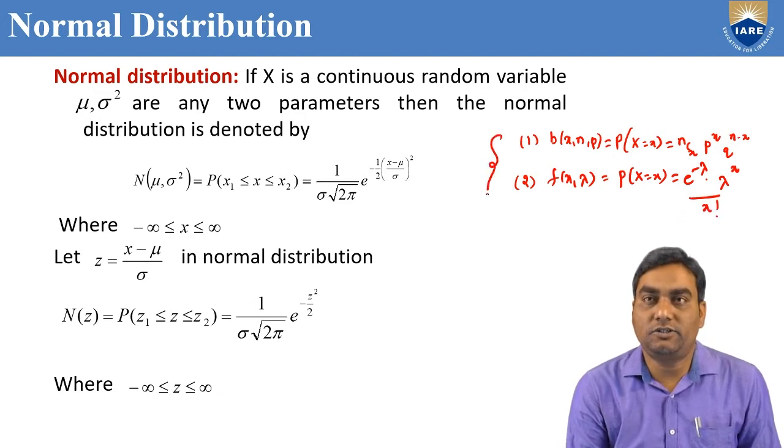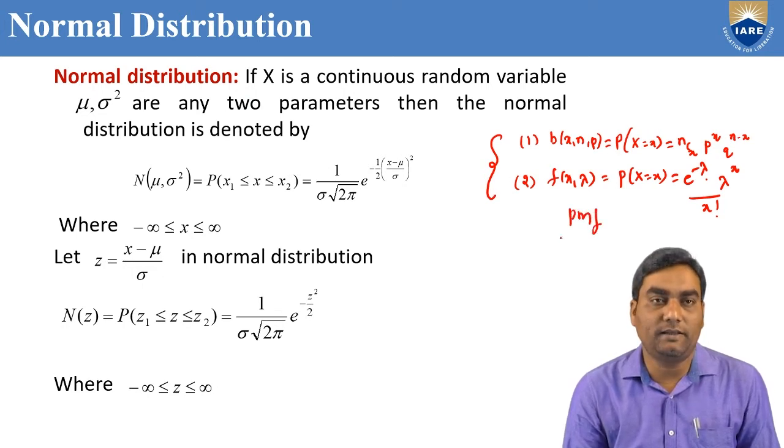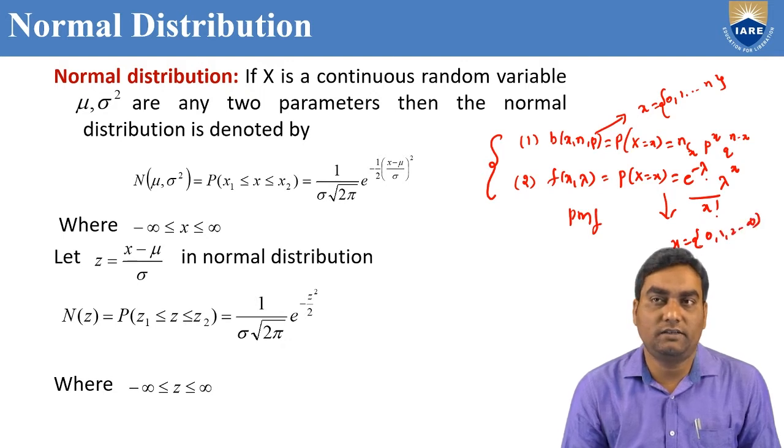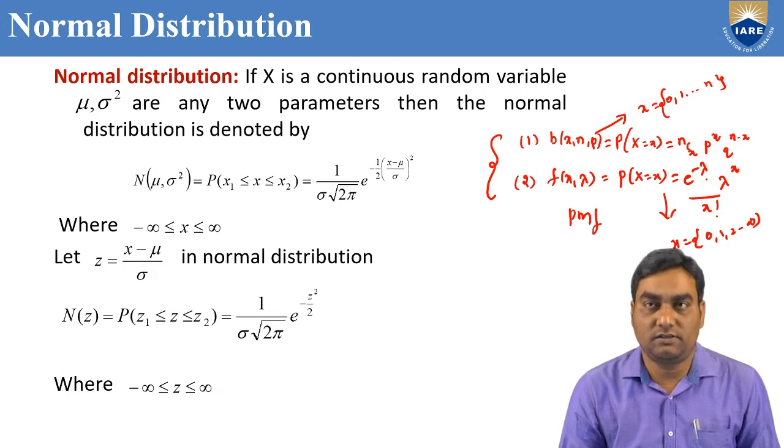See, these two distributions are probability mass functions only, because here x varies from 0 to n. That means the range of the random variable is finite. Here x is from 0 to infinity, so countable. That's why these two distributions are probability mass functions.